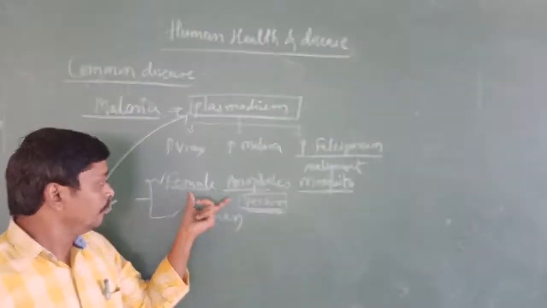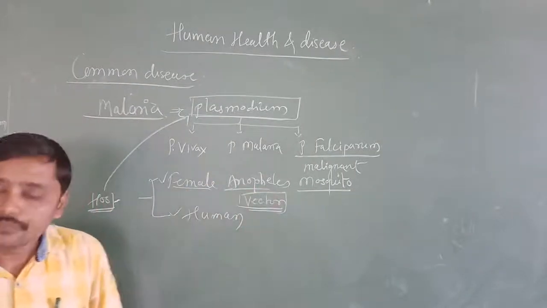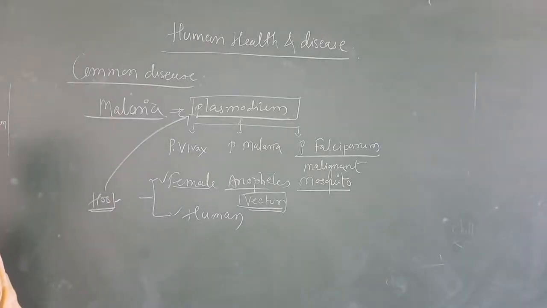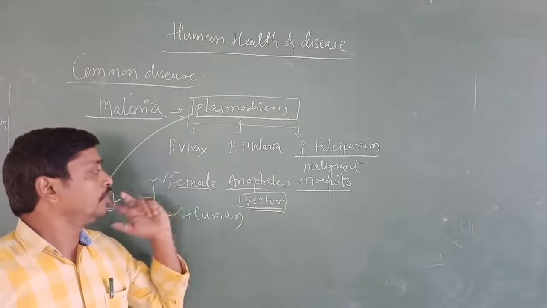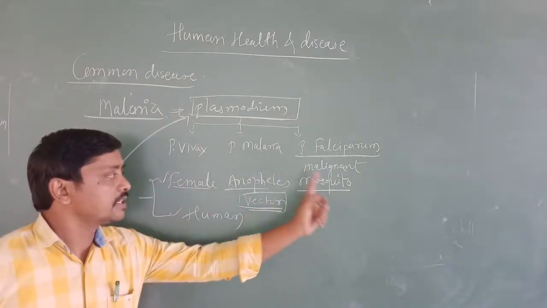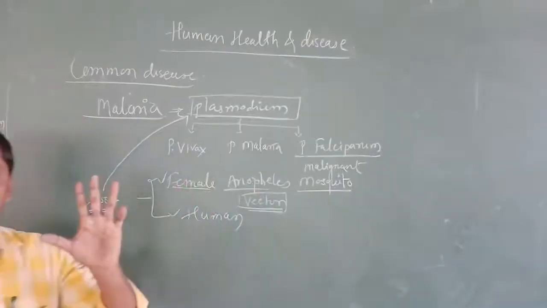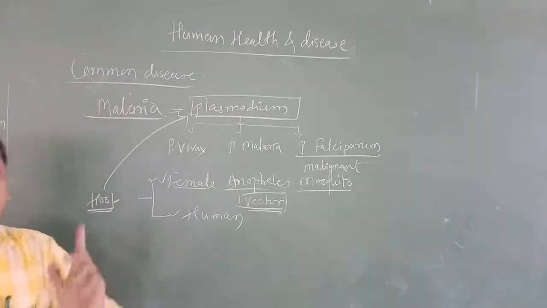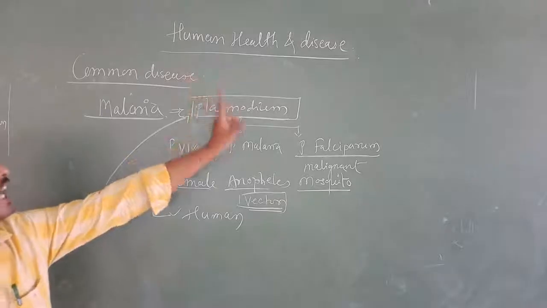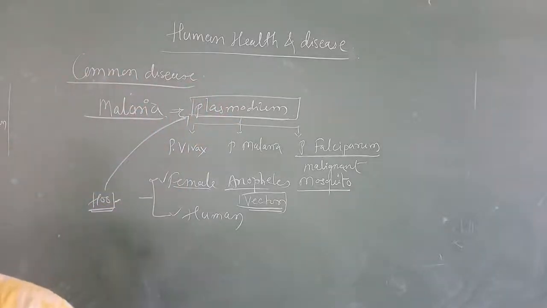So by the female Anopheles mosquito, malaria is transferred from one person to another person. The female Anopheles mosquito acts as a vector for malaria, and the pathogenic agent for malaria is Plasmodium. I hope it's clear for you.